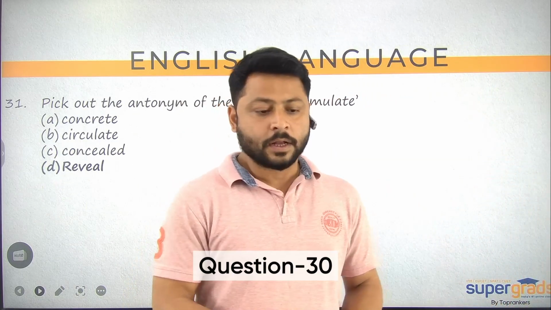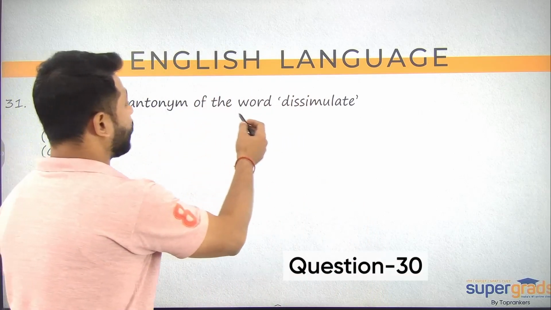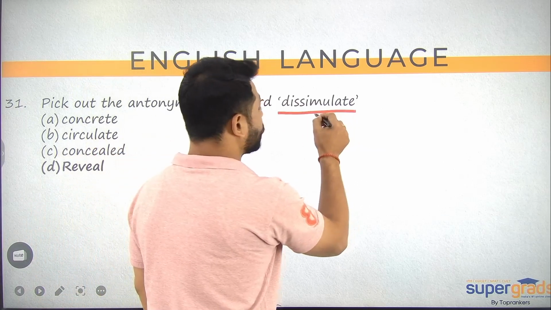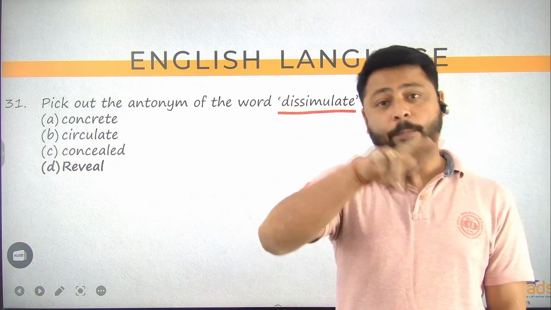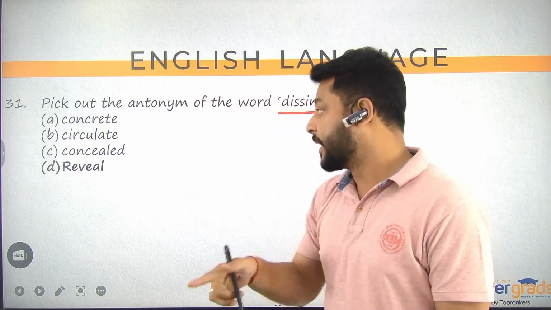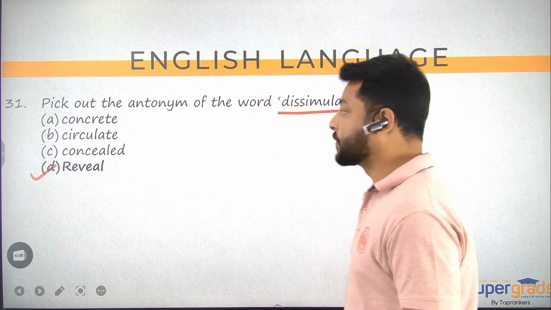Right? Okay. So question number 31 on your screen. Pick out the antonym of the word dissimulate. Dissimulate is to conceal something or to hide something. All right. So if you're concealing something, opposite of that would be revealing something. Is that there in the option? Yes. यहाँ पर reveal लिखा हुआ है. So the correct answer option is reveal.